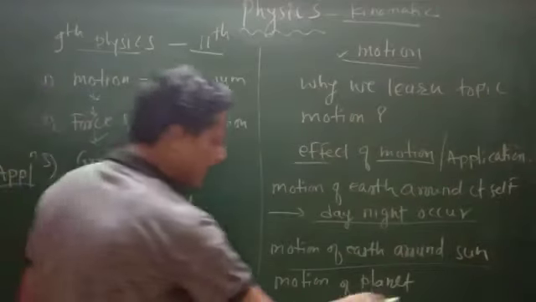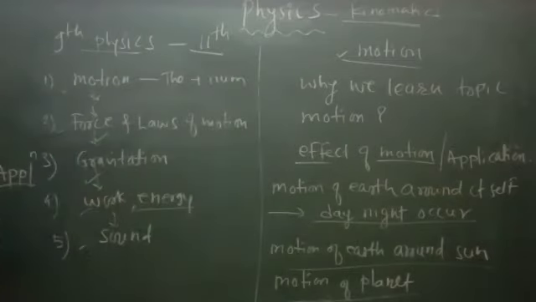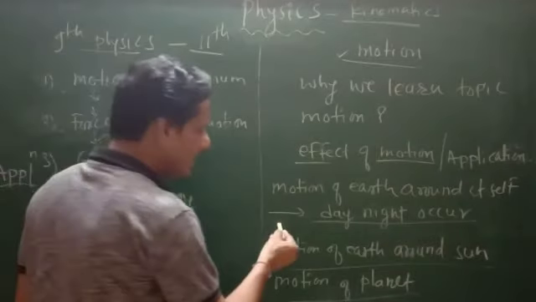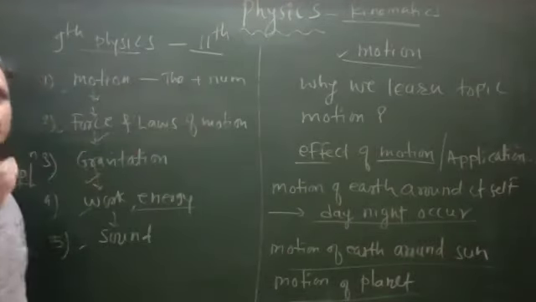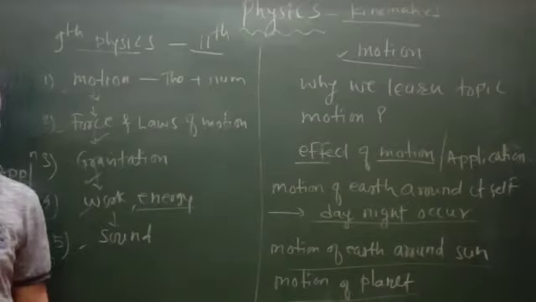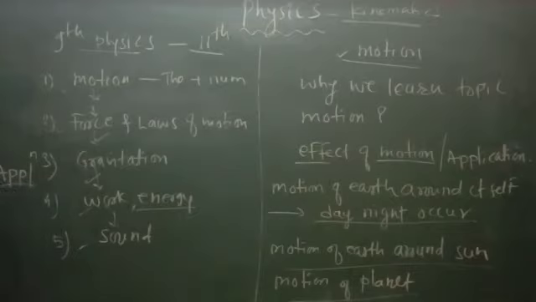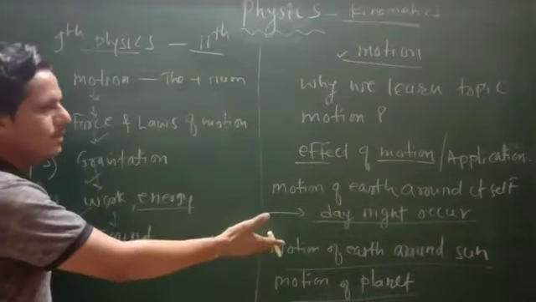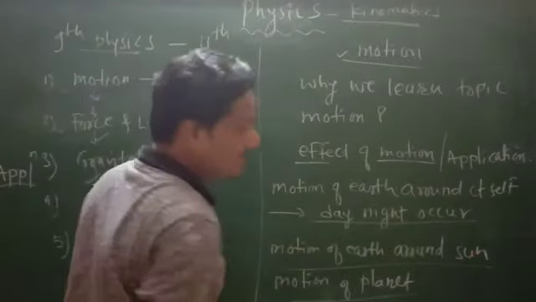Again, the motion of planets has an impact on our solar system. There are so many natural phenomena due to the motion of planets, for example lunar eclipse and solar eclipse, Chandra Grahan and Surya Grahan. How do they occur? Because of motion.